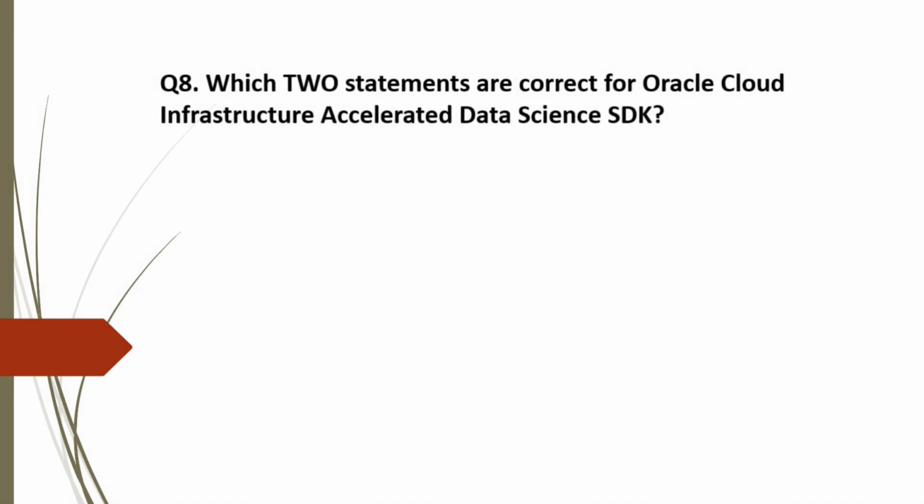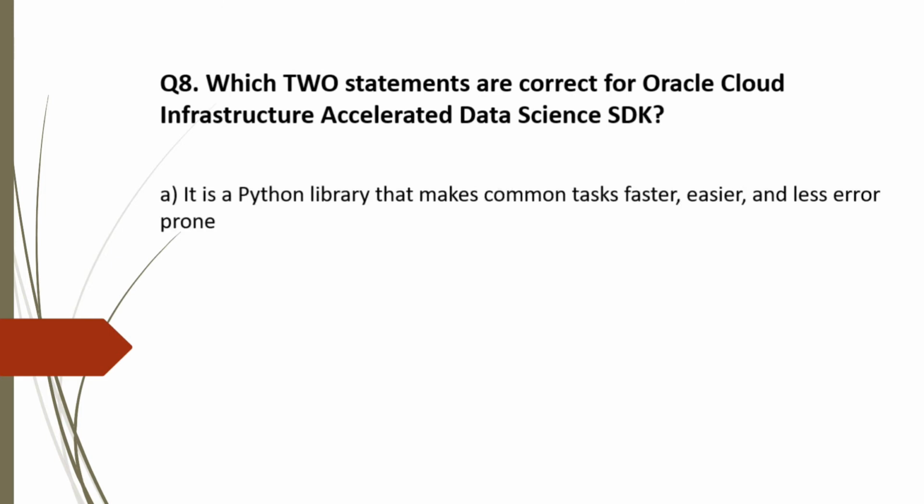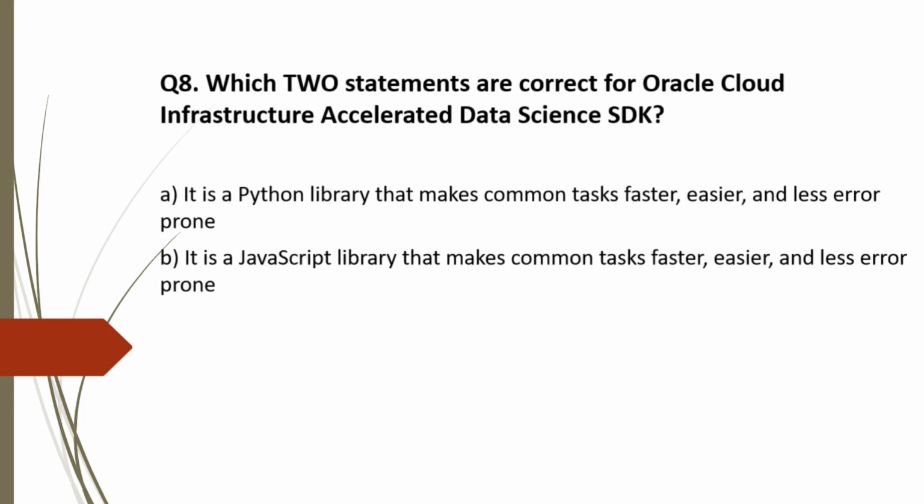Next, question 8. Which two statements are correct for Oracle Cloud Infrastructure Accelerated Data Science SDK? Options are: option A, it is a Python library that makes common tasks faster, easier and less error prone. Option B, it is a JavaScript library that makes common tasks faster, easier and less error prone.